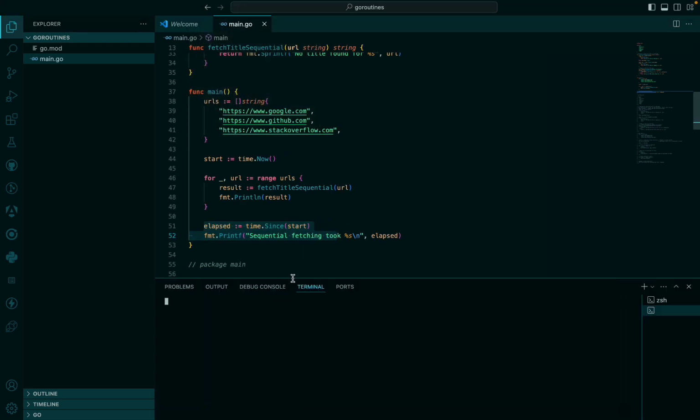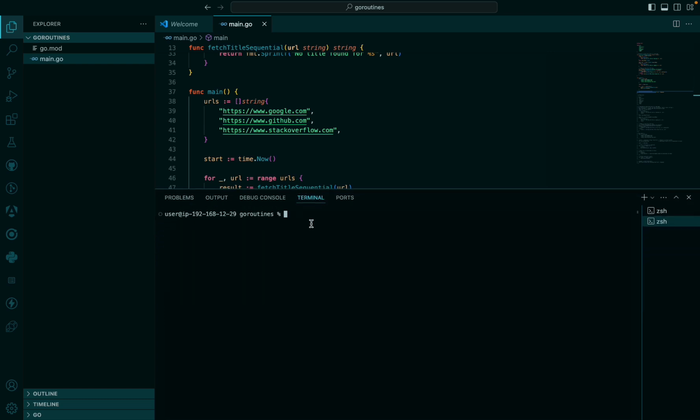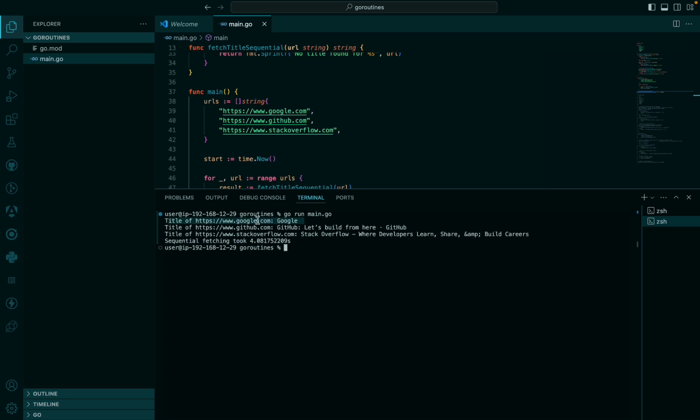Let me make it bigger because this is where we want to see what is going on. So let's say go run main.go. Okay, so look at it now. It's currently trying to get the title for Google. So it got the title for GitHub, and then we also get the title for Stack Overflow.